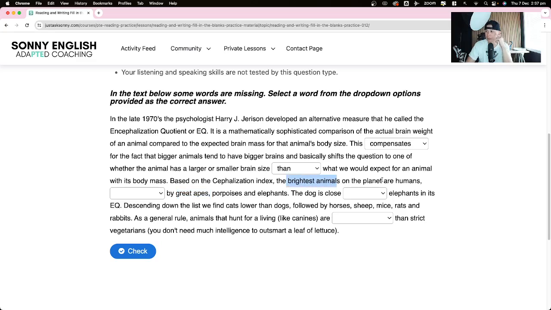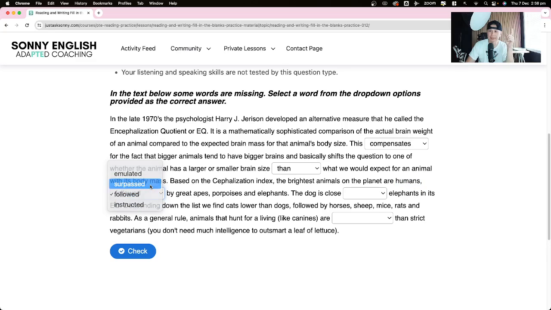Nope. Brightest animals on the planet, okay? The smartest animals on the planet are humans. And then they tell you what's the next smartest animal, right? They're not going to tell you who's smarter than humans. What animal on this planet is smarter than humans? I don't know. Maybe the dolphins. Who knows? But I would say humans are followed by the apes. The next is followed by the apes.